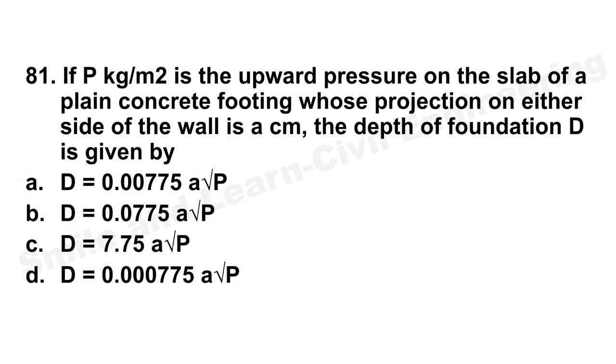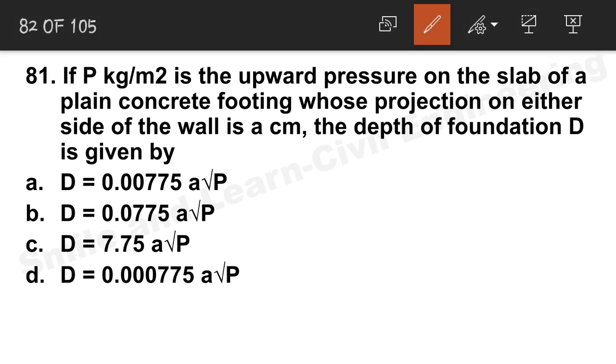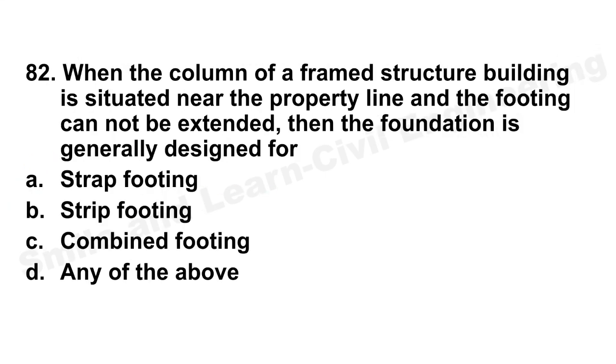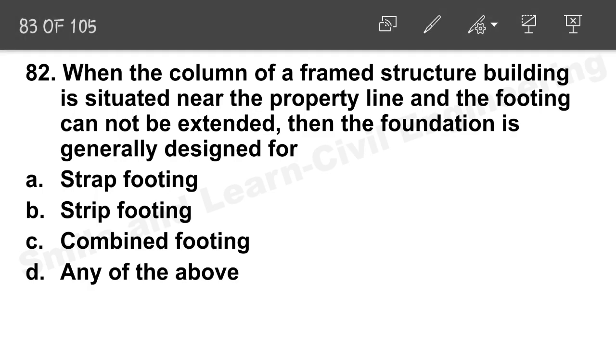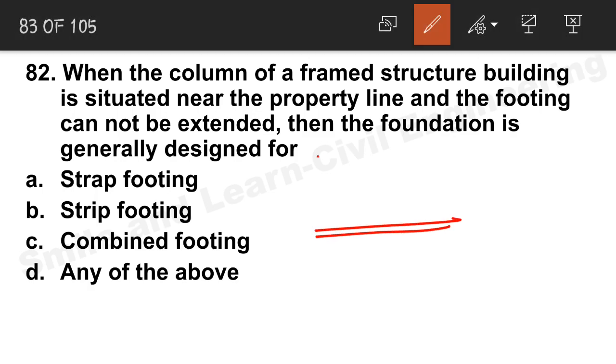Next, if P is upward pressure on the slab of a plain concrete footing whose projection on either side of the wall is A centimeter, depth of foundation D will be given by, correct answer is option A, 0.0075 A root P. Next question, when the column of a frame structure building is situated near the property line. If the column will be at the end only and there is no provision of extension of that column, then we will have to design a strap footing. Option A is the correct answer.